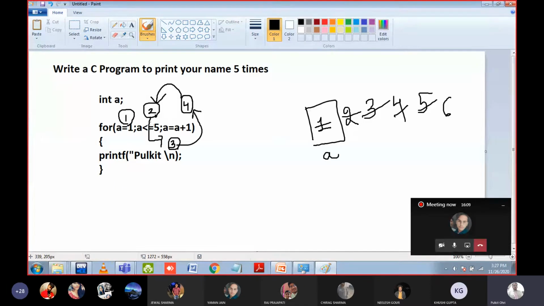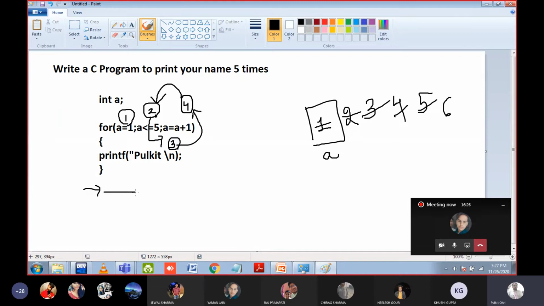Okay, it means the gates are closed. Gates are now closed and it is the end of for loop, and you will move outside the for loop, means you will move to the next line. So this is how for loop works. If anyone has doubt, they can ask.